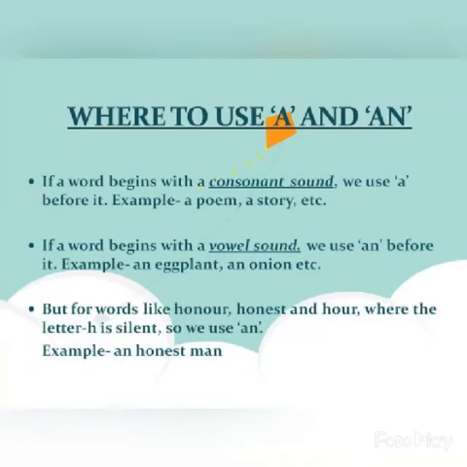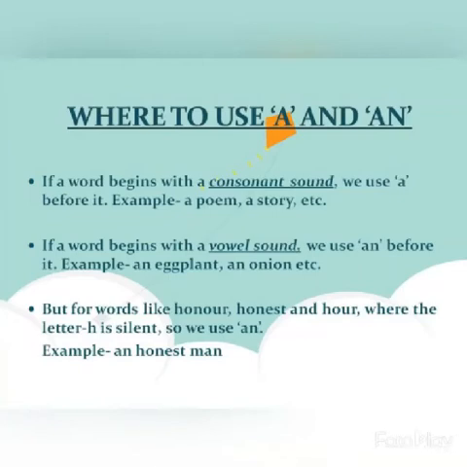Now moving forward, before moving further, let me revise what consonant sounds and vowel sounds are. In the English alphabet, there are 26 letters. Vowels are A, E, I, O, U, and consonants are the rest, the other 21 alphabets. Vowel sounds, kids, I have told you in your previous classes also, are a, e, i, o, u.